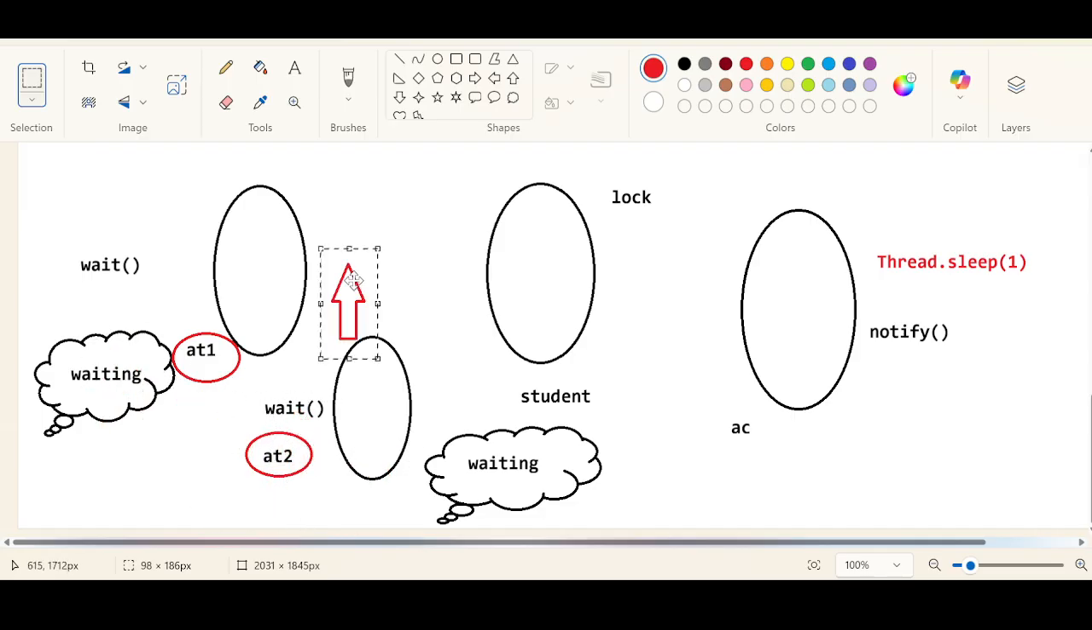Both will go into the waiting state. Both threads are going to the waiting state here. Focus here. So 81 is going to the waiting state. 82 is also going to the waiting state. Okay, let us say the 1 second is completed.